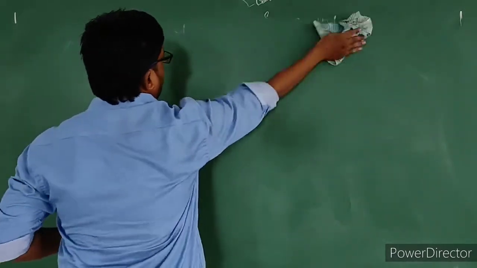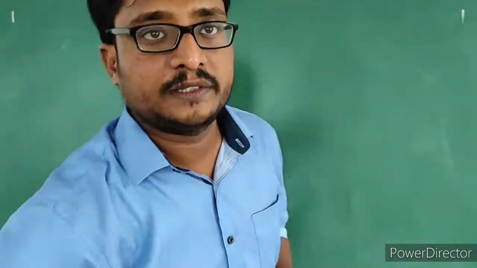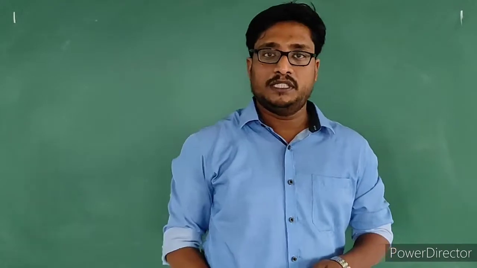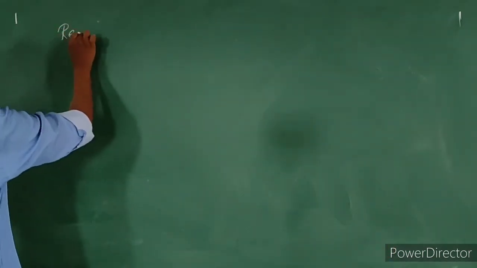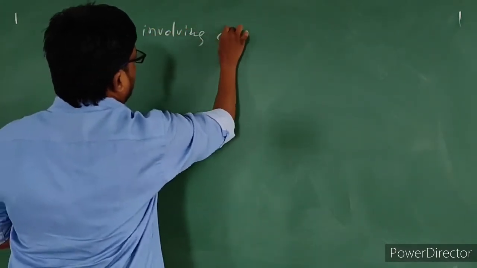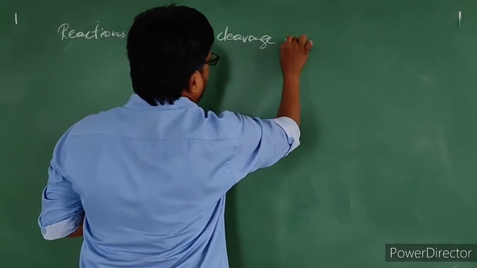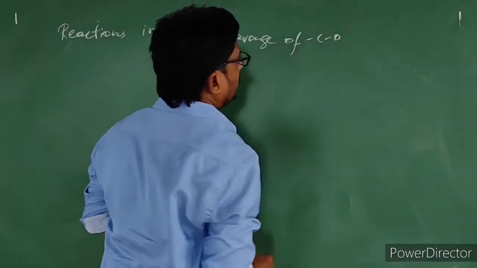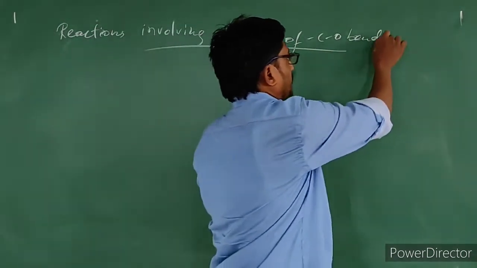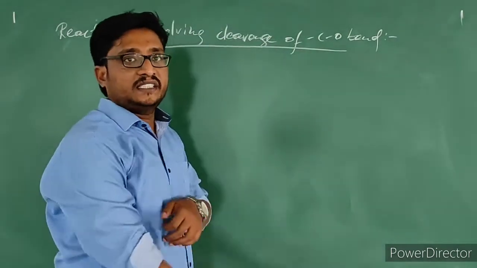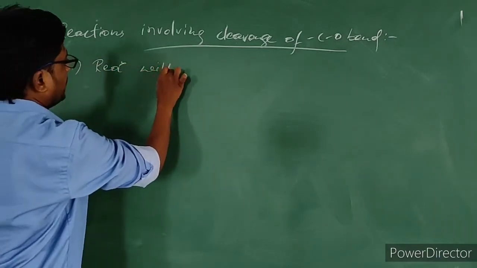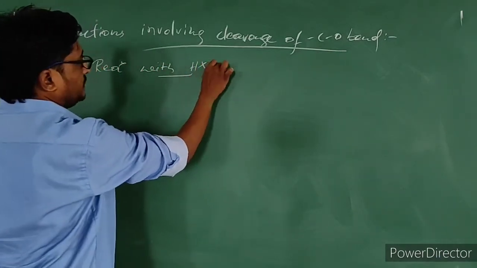In these reactions you can understand the cleavage of OH bond. Now let us see some reactions in which cleavage of CO bond takes place. Reactions involving cleavage of CO bond. Let us see some reactions. So the first reaction is reaction with hydrogen halides.